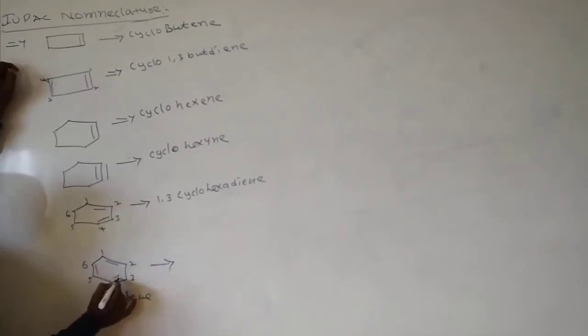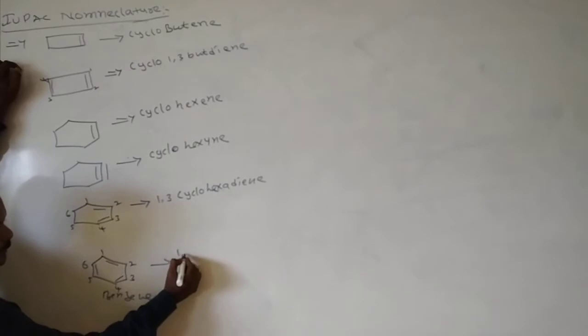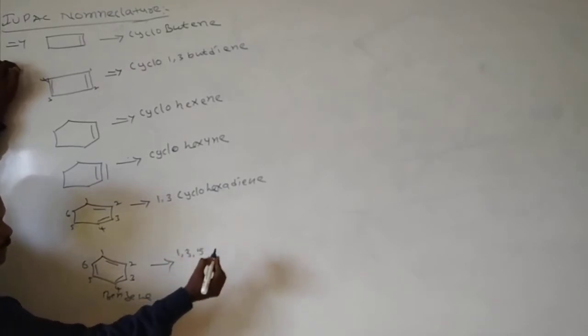Right, here number, start with here 1, 2, 3, 4, 5, 6. See, at first position a double bond is there, third position a double bond is there, and fifth position a double bond is there. How many double bonds? Three double bonds. 1, 3, 5.